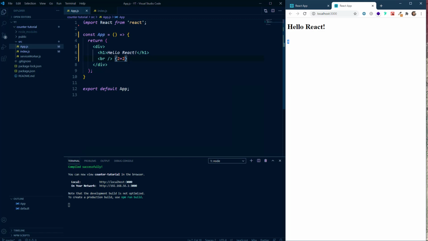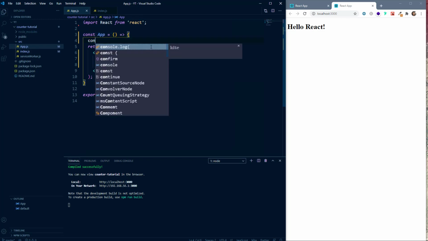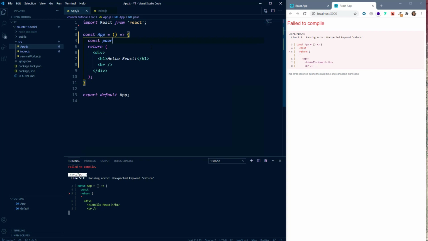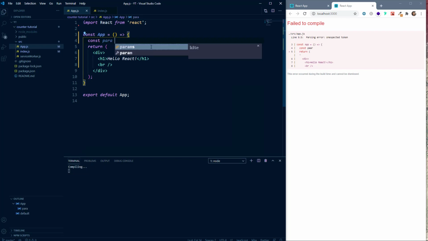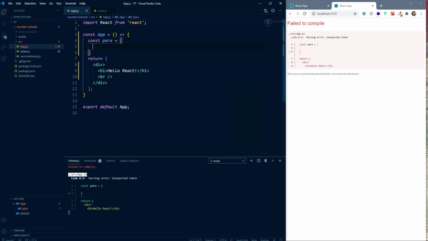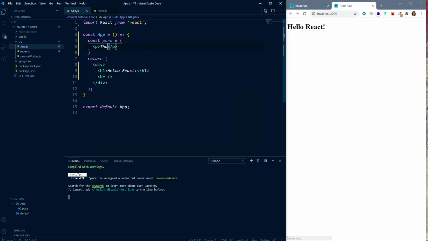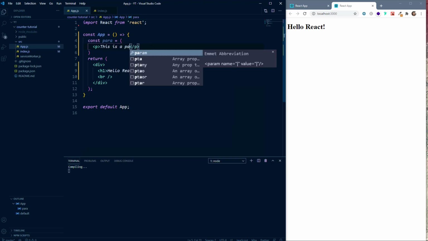Now you can also store JSX in variables. For example, here we have this function, and remember guys, this is a regular JavaScript function, so we can do everything with it that we can do in normal JavaScript. Inside this we can declare a constant, and suppose I say para, and we can set its value equal to, and then we'll start a parenthesis, and inside this we'll write, for example, a paragraph element, and we'll say this is a paragraph.